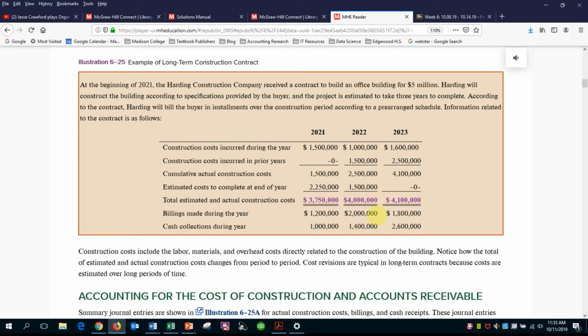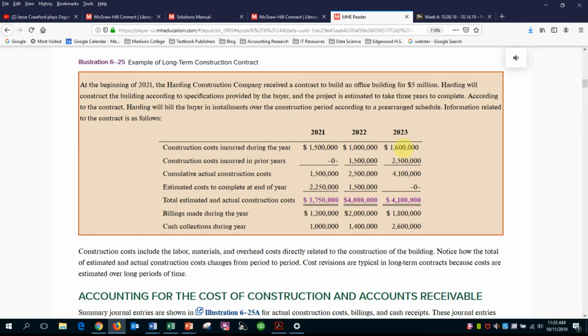So in 2022, you can see that we had the total estimated and actual construction cost of $4 million, which includes at this point all of the accumulated actual costs plus the projection for next year of 1.5. So the cost of the contract has gone up. And then finally, in the last year of the contract, we're going to pull in row 1 here where it says construction costs incurred during the year. We'll pull in the 1.6 million actual incurred plus the 2.5 million incurred in the previous 2 years. And we now have total cumulative actual construction costs of 4.1 million.